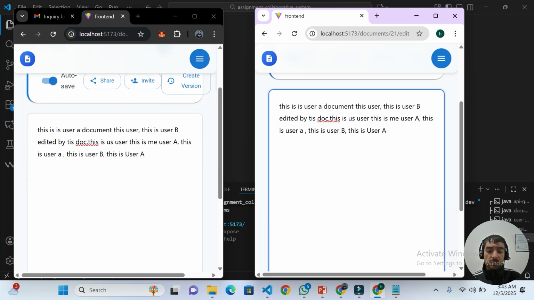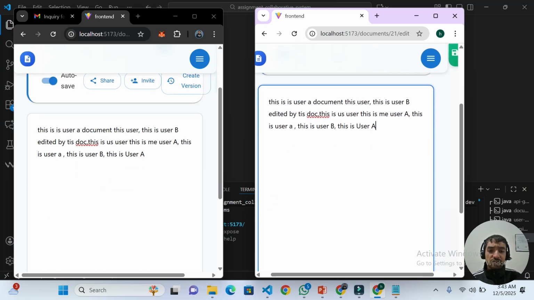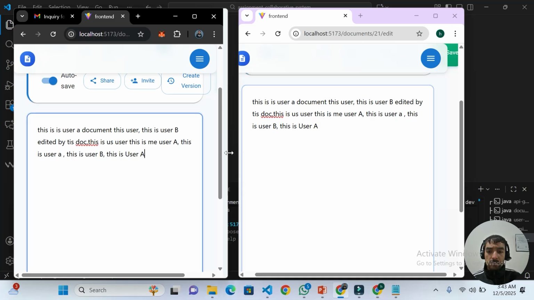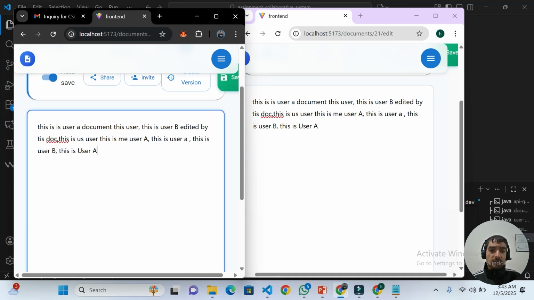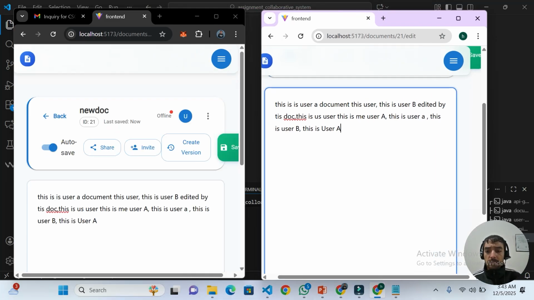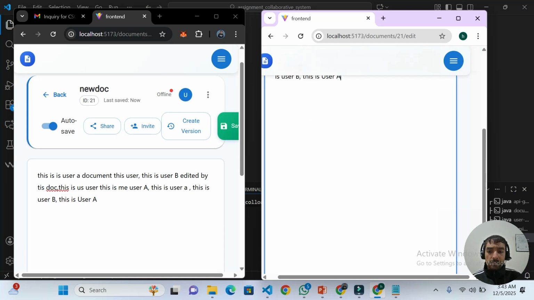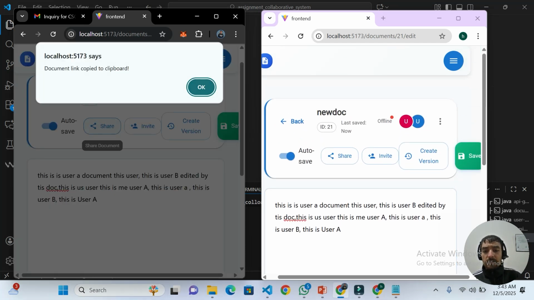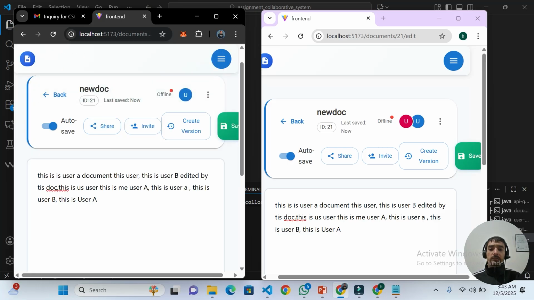Did you see that changes on one side instantly appear on the other side in real time? So both users can lively collaborate on a single document. By using this share link, the user can share his document with multiple other users. And that's all for your second question.